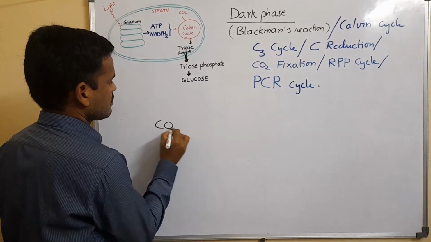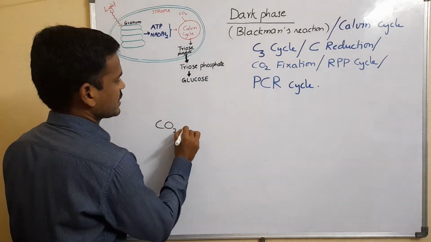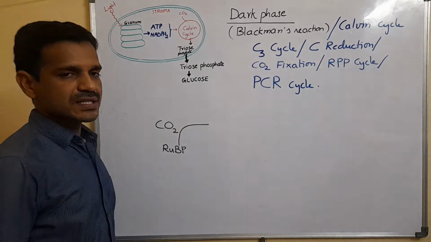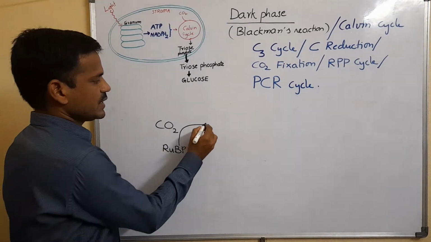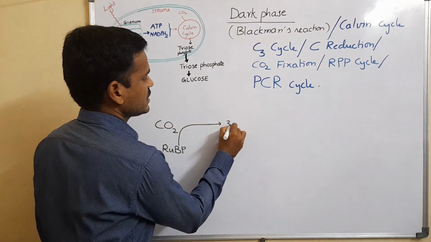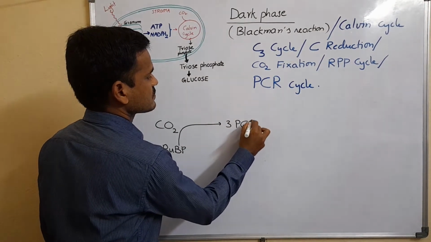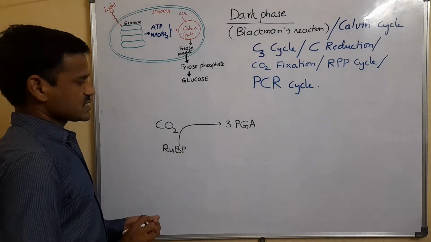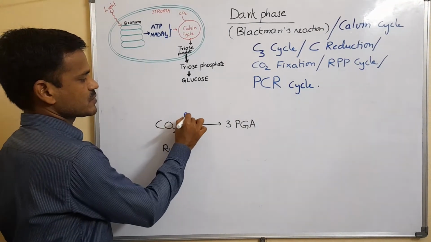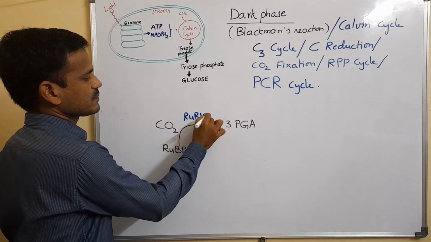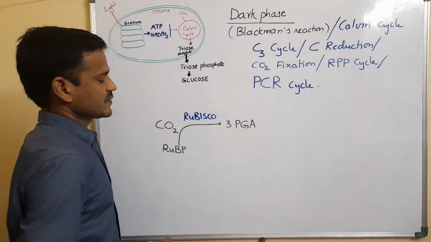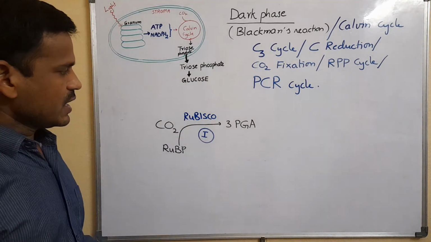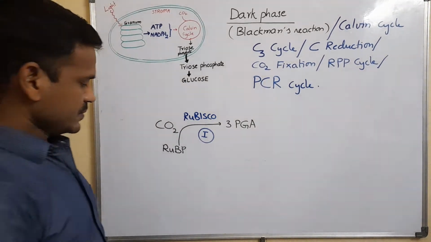Carbon dioxide is fixed by RuBP, and it is converted into 3-phosphoglyceric acid. So it is the first step, which takes place in the presence of the Rubisco enzyme. It is the first step, carboxylation.